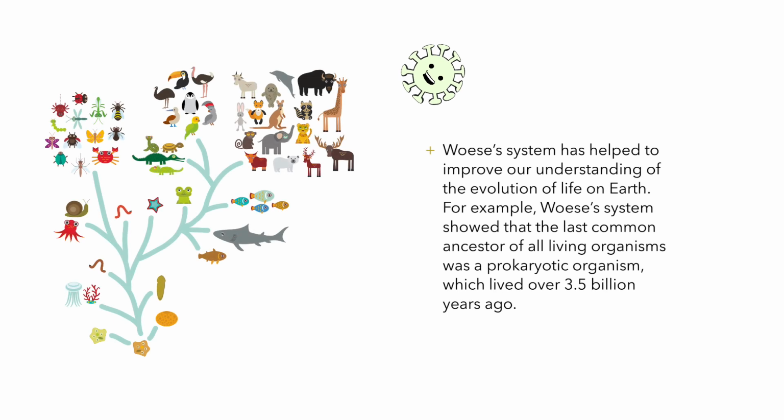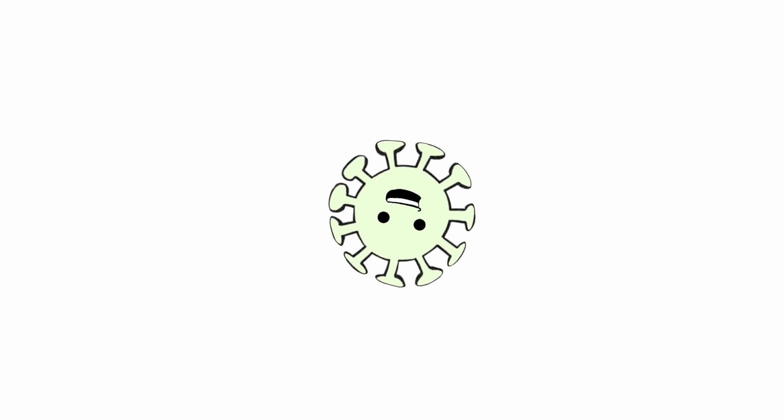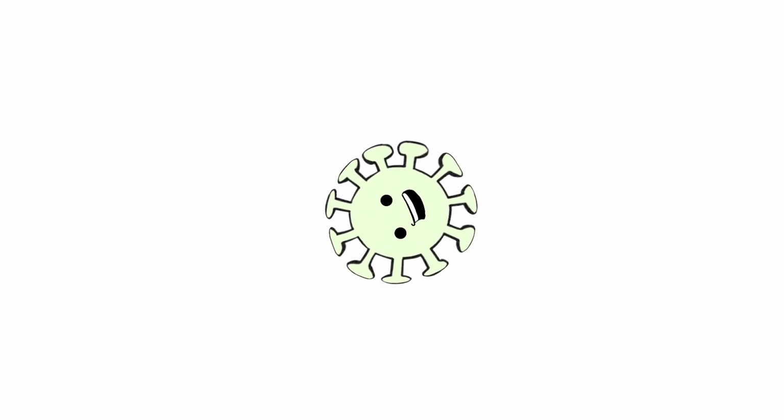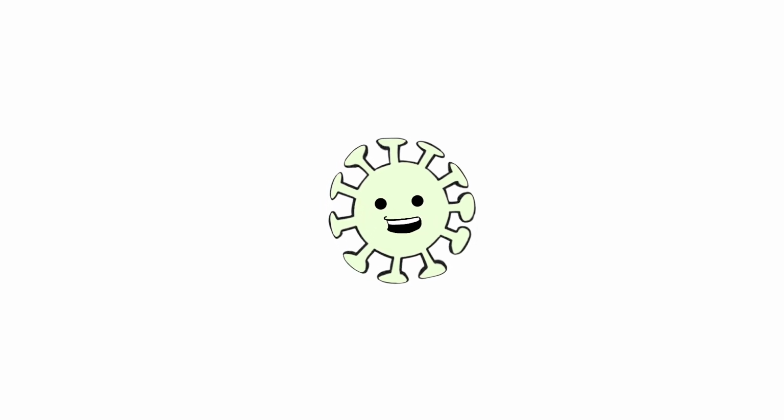This system has helped to improve our understanding of the evolution of life on Earth. For example, Woese's system showed that the last common ancestor of all living organisms was a prokaryotic organism, which lived over 3.5 billion years ago. In conclusion, Woese's three-domain classification system has been widely accepted by biologists. It is a more accurate and informative system than the older five-kingdom classification system. It also provides a better understanding of the evolutionary relationships between different groups of organisms.